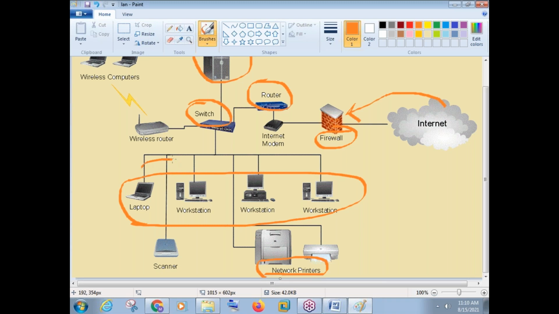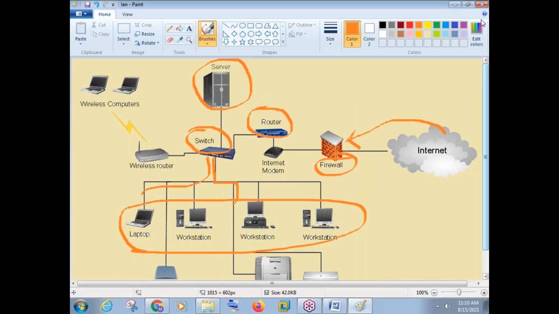Okay, and all these are cables actually using which all the devices are connected to each other. So this is what a computer network will look like. So the devices, whatever we have discussed, all the devices we can see here. Okay, server, computer, router, switch, and all those things. See, we can see only one server here. In this topology, we can see only one server.